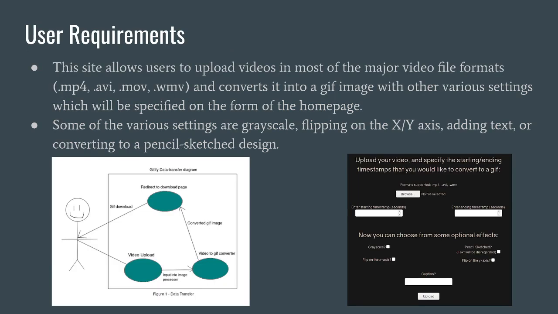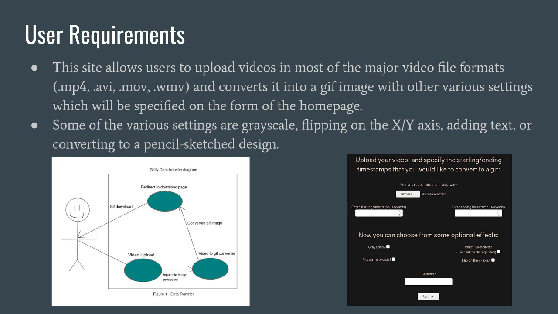So, some of the user requirements are that, as I said before, there are a wide variety of video file formats that will be accepted by Gifify, and you could see them here, some of the examples being .mp4, .avi, .mov, .wmv. And the other settings that I was talking about earlier, some of them are great. You could turn the GIF into grayscale.